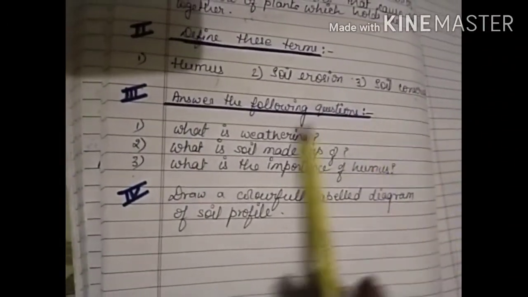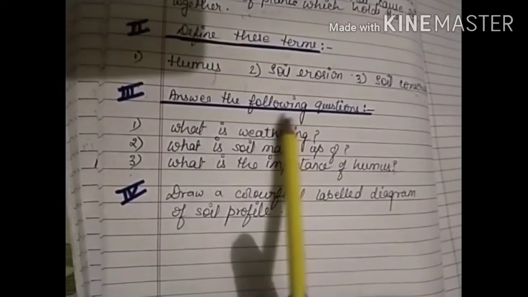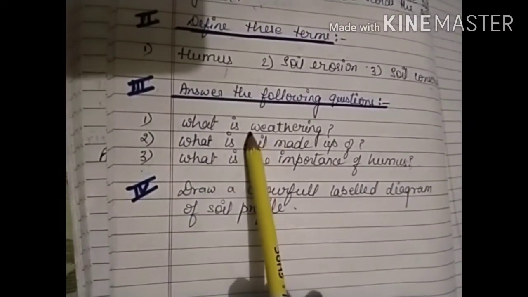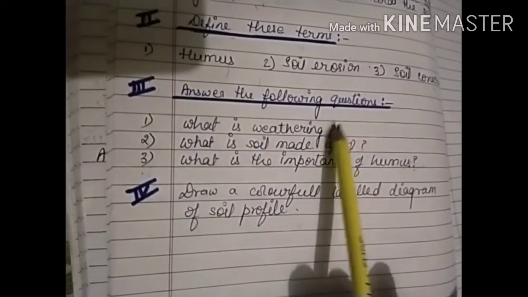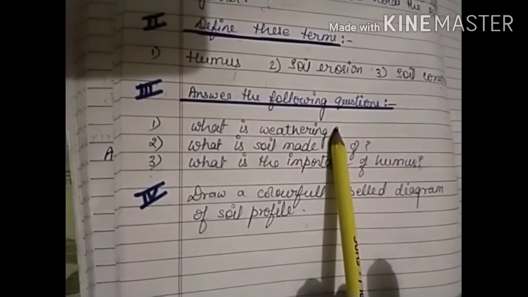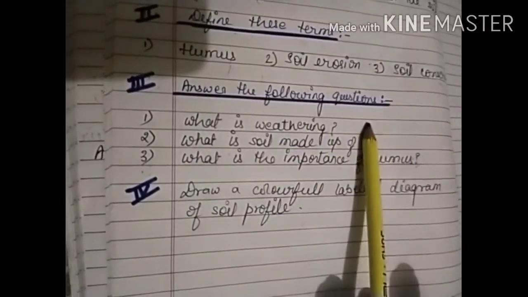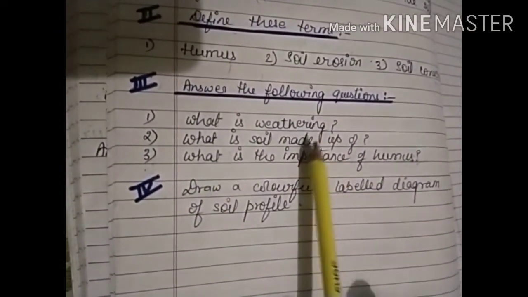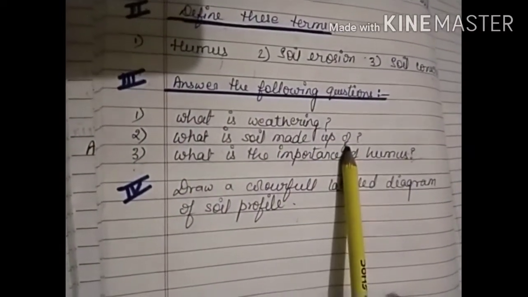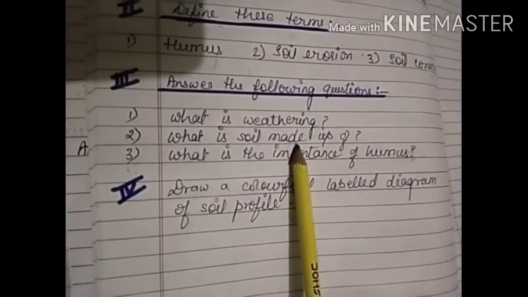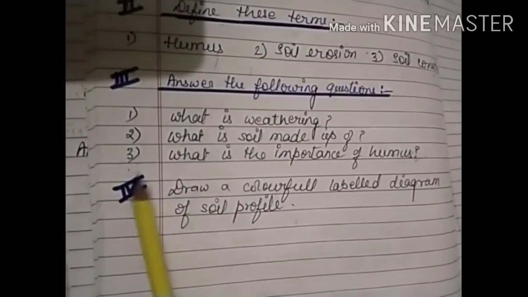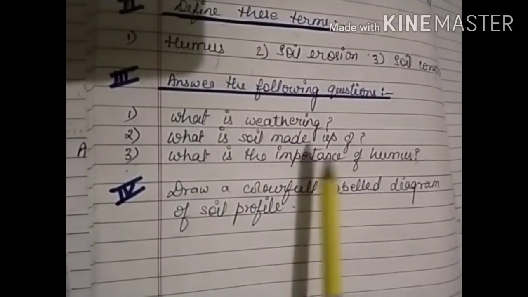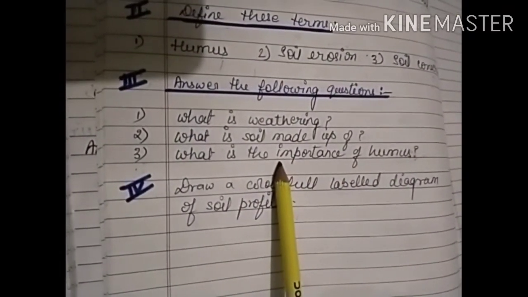After that, question number 3 is answer the following questions. This is a long answer type question. There are 3 questions given. First, what is weathering? You have to write about weathering, and what its advantages and disadvantages are. If you know, then you can write. Second question, how is soil made? What are the important contents or components of the soil? You have to write that here. Third question, what is the importance of humus? Why is humus important and what is humus? So this is the long answer type question.